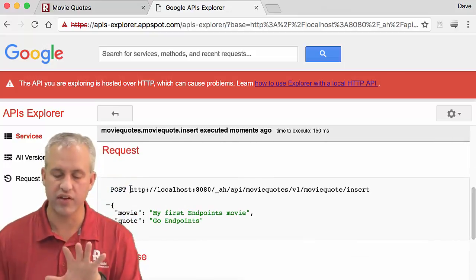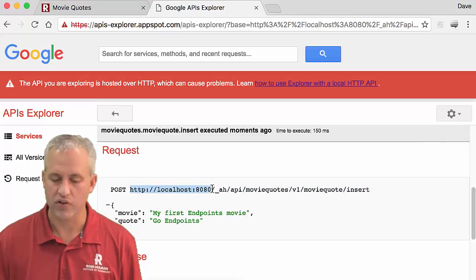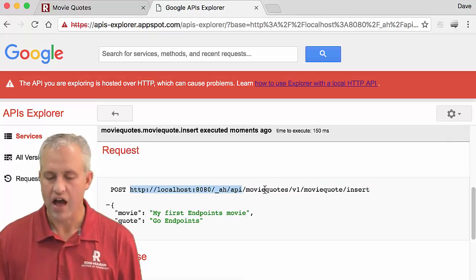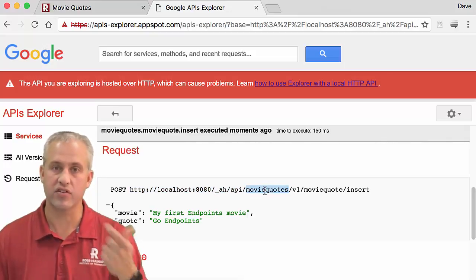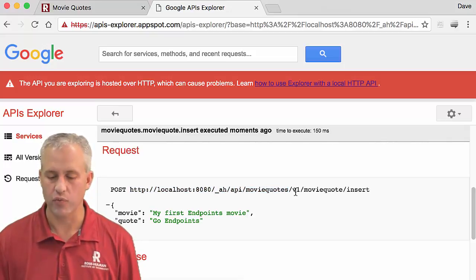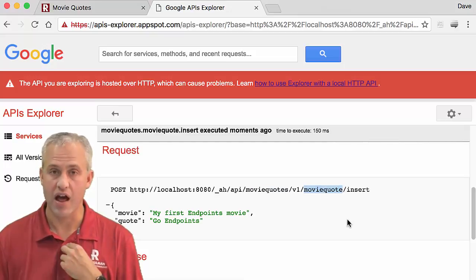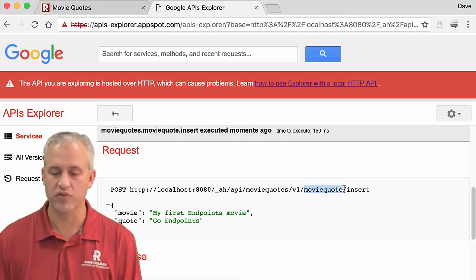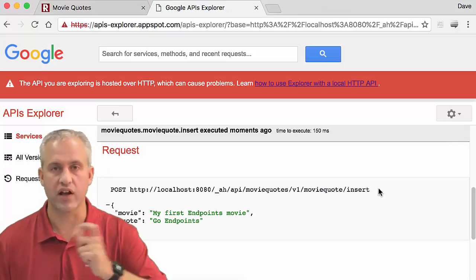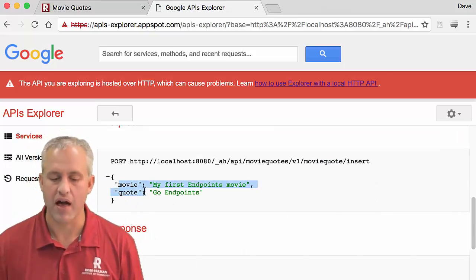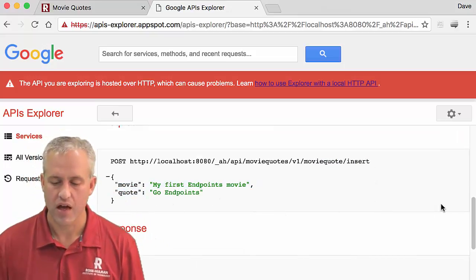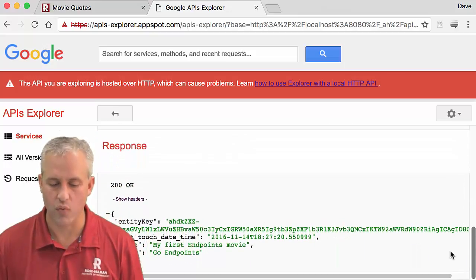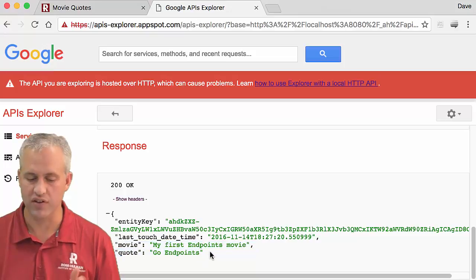I love the information that it shows you here. It went to localhost 8080 _ah/api. It went to the MovieQuotes path because that's the name of my API, version 1, and then the stuff I typed, MovieQuote/insert. You can see that's what got used as the URL. The body of this post had a movie and a quote, and what came back was a movie and a quote, similar to the ones I sent up.